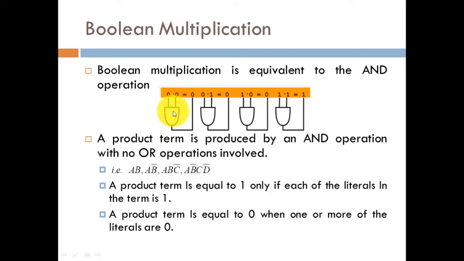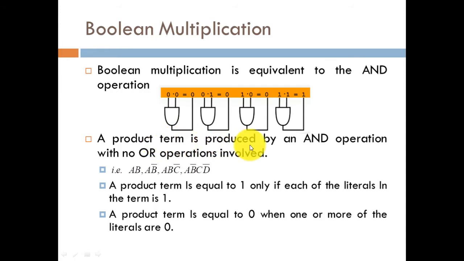When these two inputs, input 1 and input 2, both are 0, then the output will be 0. When the first input is 0 and the second input is high, the product of 1 and 0 is also equal to 0. In the similar manner, if the first input is high and the second input is low, then also the output will be 0. And if both the inputs are high, then only the output will be high.